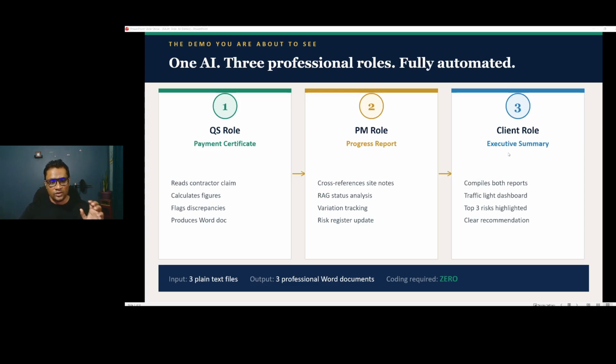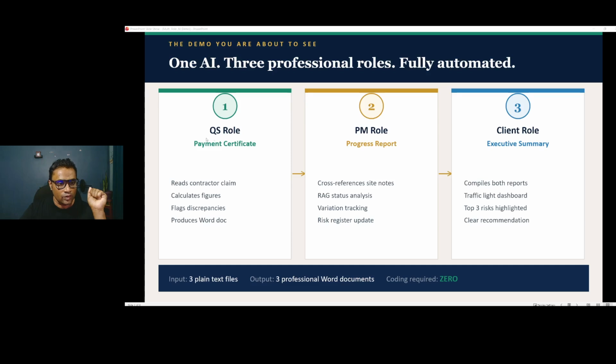But now there is a question. Let's say these three people are working together in an office. How can we automate all these three roles with an AI? That's the goal today, right? Remember, AI can work for you as well and for your entire team as well. That's what the demo that we are going to show you today. Let me give you a brief